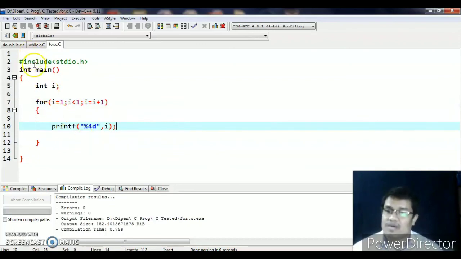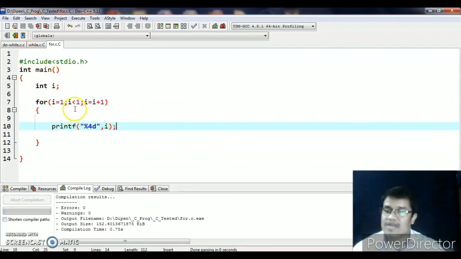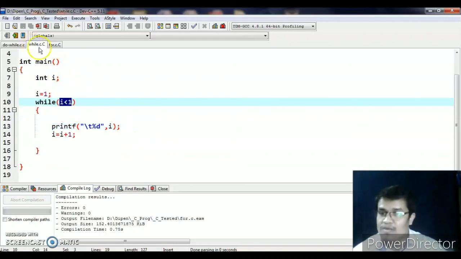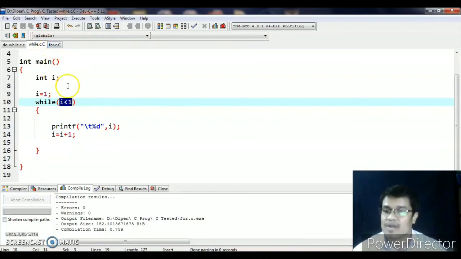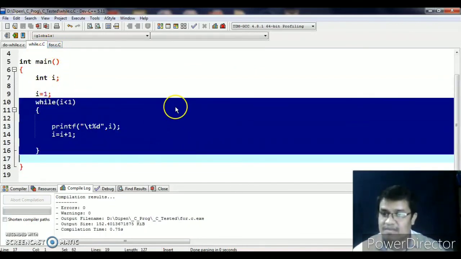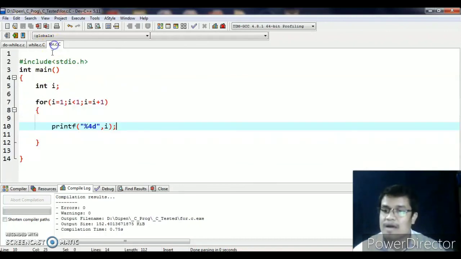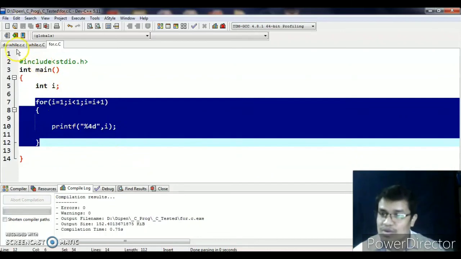These programs look similar, but the output of the while loop and the output of the for loop will be nothing. No output will come.